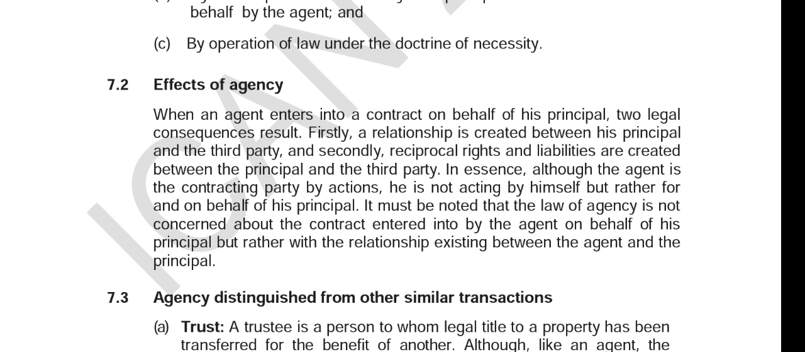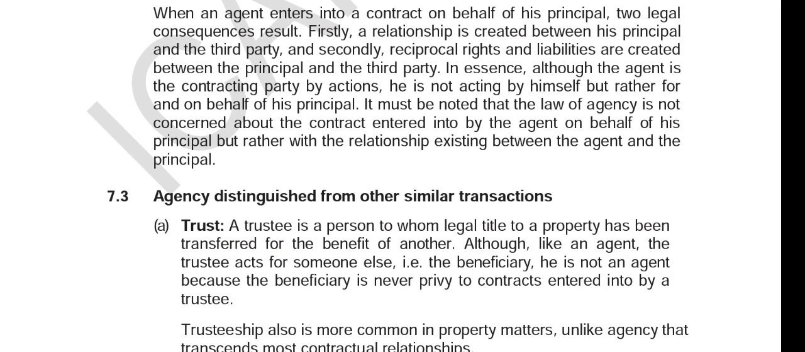Let's talk about the effect of agency. I will just read. It says, when an agent enters into a contract on behalf of his principal, two legal consequences result. Firstly, a relationship is created between his principal and the third party. And secondly, reciprocal rights and liabilities are created between the principal and the third party. So in essence, although the agent is the contracting party by action, he is not acting by himself, but rather for and on behalf of his principal. So I want you to replay this again. It will make sense because this explains the agent's relationship with the principal.